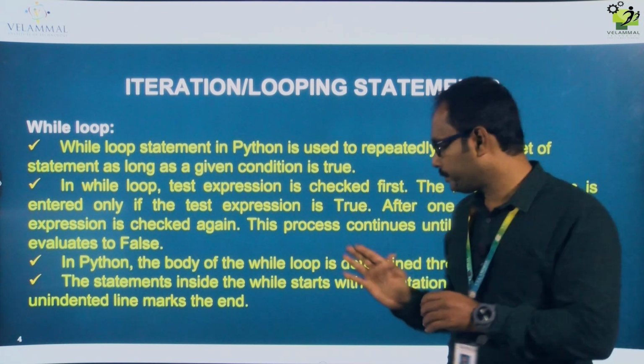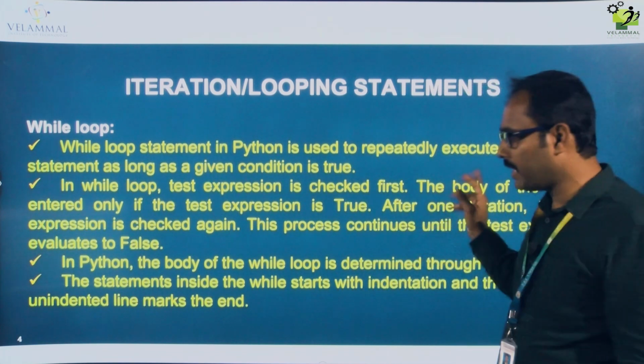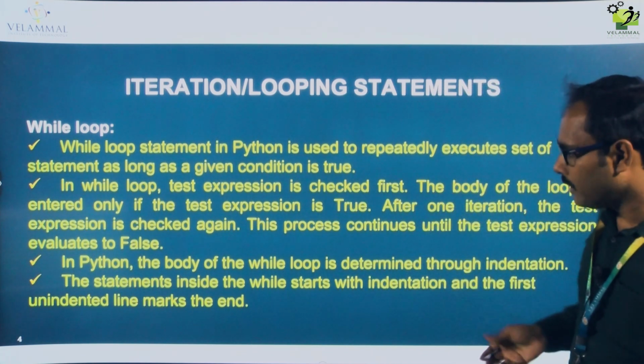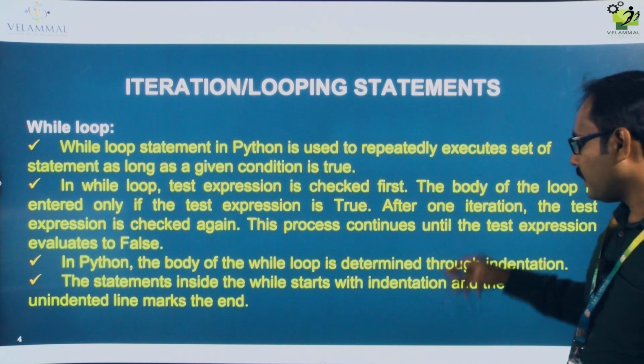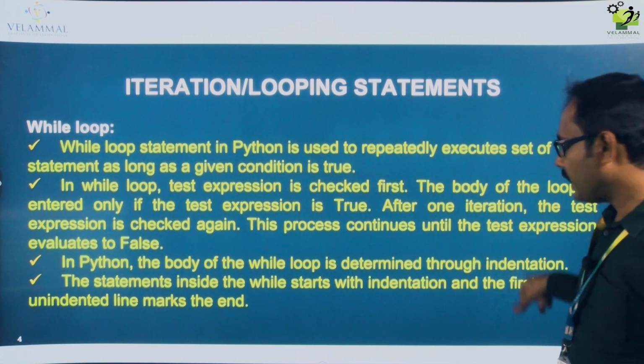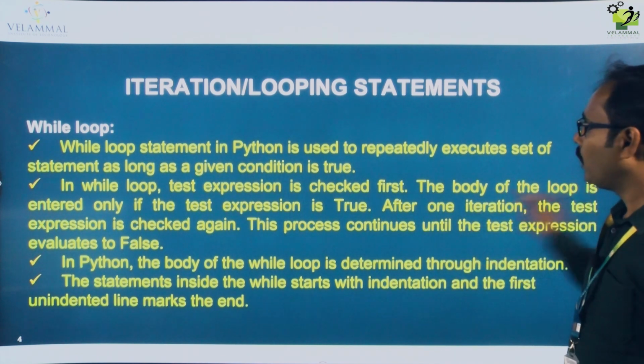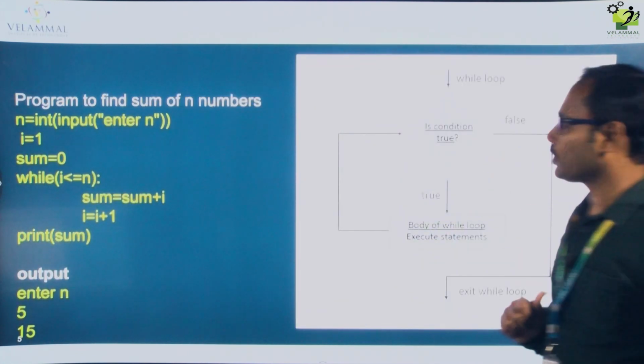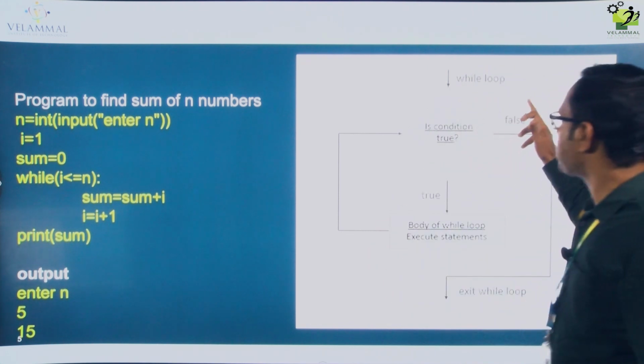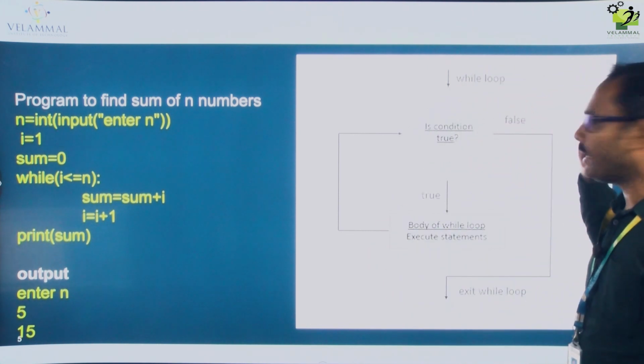I will tell you what indentation is when you see some programs. The statements inside the while start with indentation, and the first unindented line marks the end. I will show you. First, let me explain how the while loop is going to get executed.